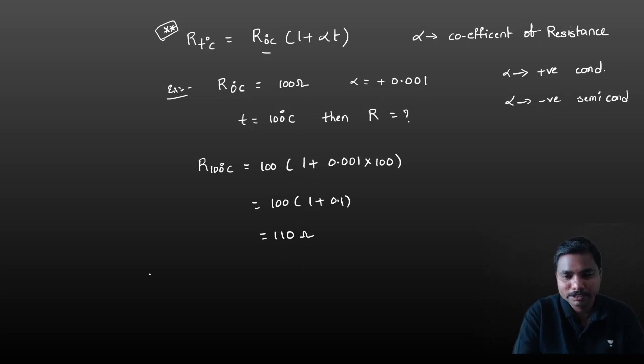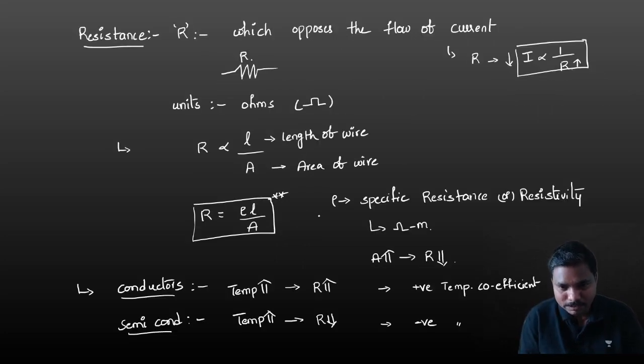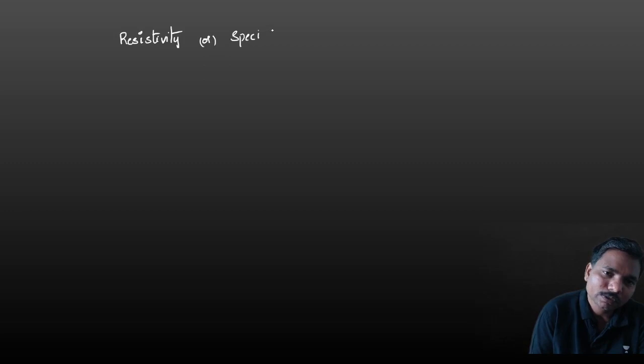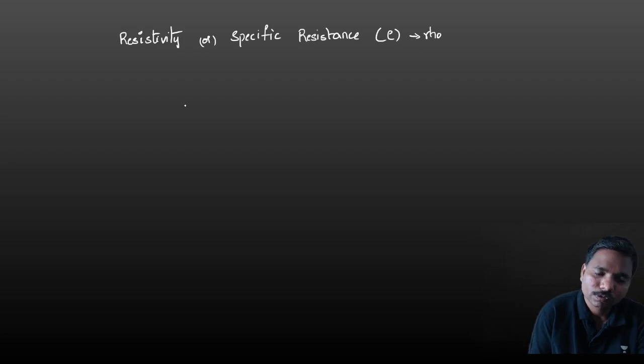Now we are going to discuss another topic, resistivity or specific resistance. These two names are very important. Remember, specific resistance is denoted with the letter rho. So what is this resistivity?